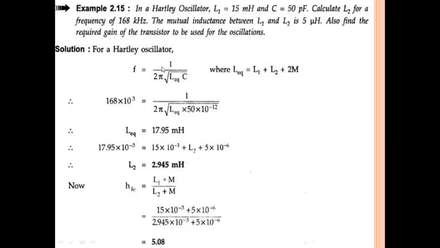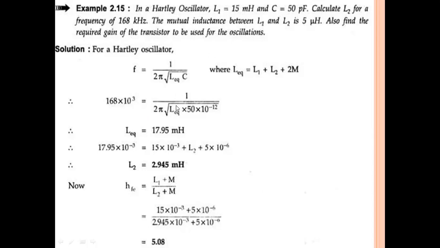And for the Hartley oscillator, by using the given data, we are using the formula F equal to 1 by 2 pi root L equivalent into C. This is the frequency of oscillation. We have already derived this frequency of oscillation for the Hartley oscillator. So here L equivalent is the equivalent inductance, that is L1 plus L2 plus 2M. So F, we already know the F value, 168 kHz.